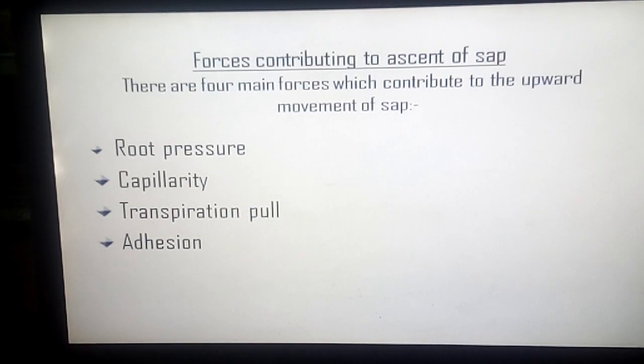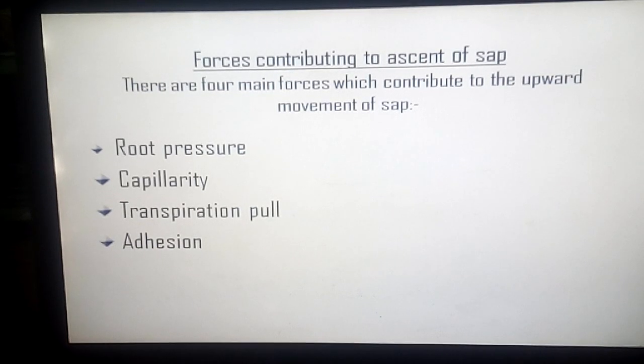It causes the water to stick to the surface of leaves, thus drawing more water molecules from below when the leaf cells lose water during transpiration. This pulling force or suction force provided by the leaves is especially important in tall trees such as pines, which do not have enough root pressure.